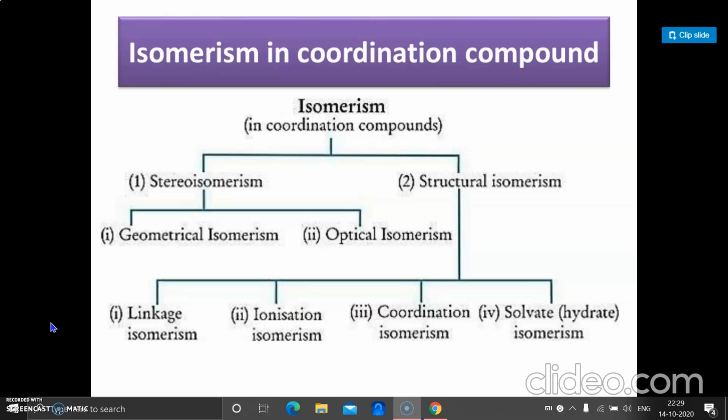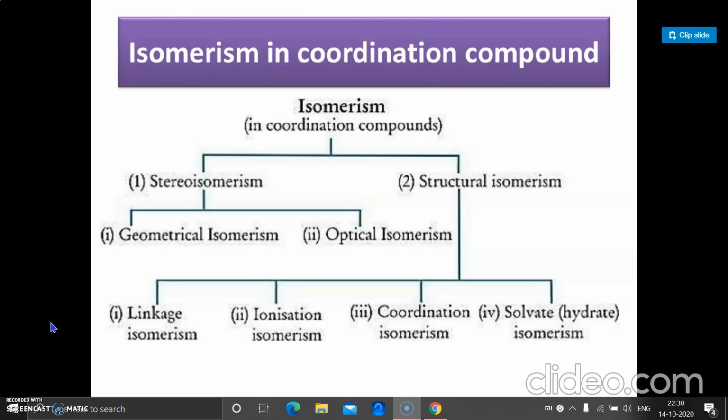In this video lecture, I am going to discuss isomerism in coordination compounds. So students, what is an isomer, or what is isomerism? If two or more chemical compounds with identical chemical formula but different structural formula are called isomers, and this phenomenon is known as isomerism. Hence isomers have different physical and chemical properties.